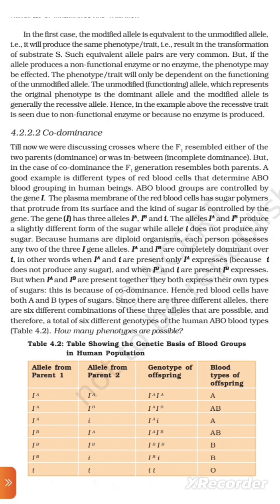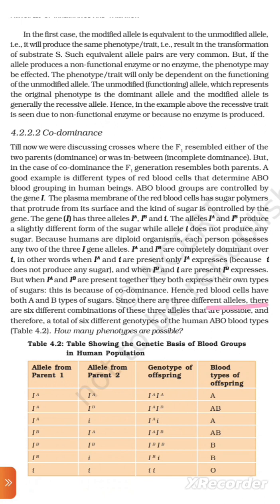In other words, when IA and i are present, only IA is expressed because i does not produce any sugar, and when IB and i are present, IB is expressed. But when IA and IB are present together, they both express their own types of sugar. This is because of codominance. Thus the red blood cells have both A and B type of sugar.